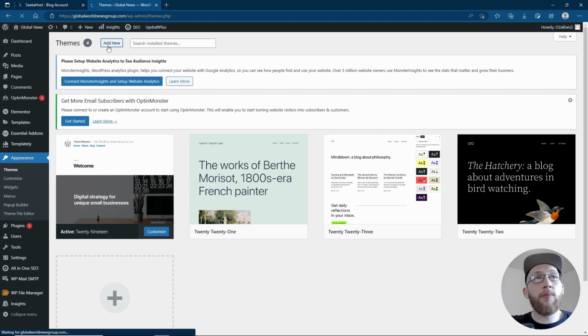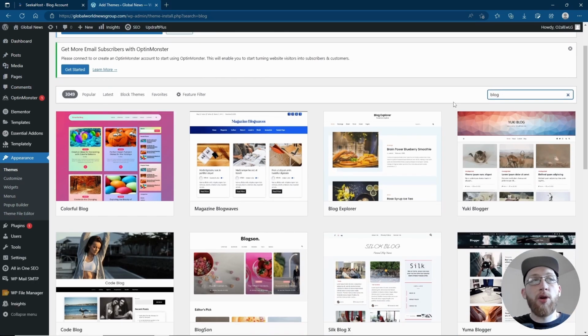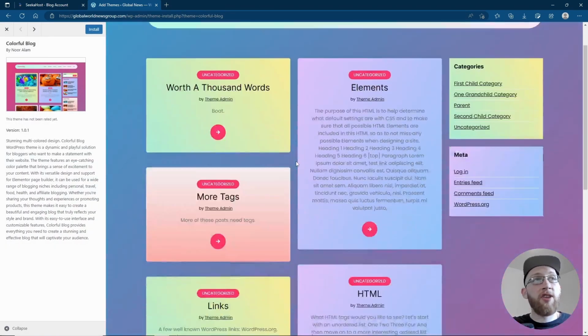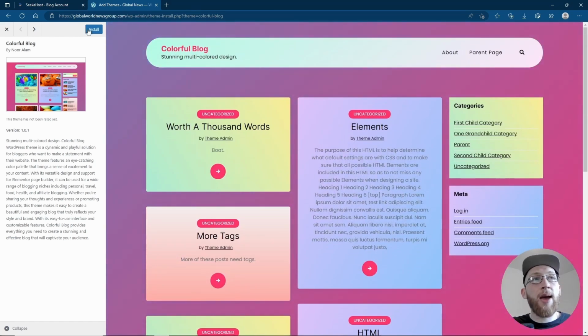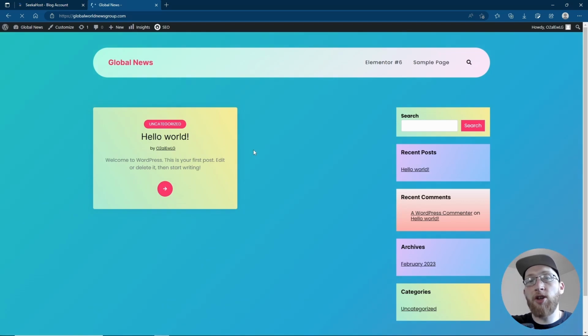However, you can go along the top, press Add New, and we can search for a brand new theme that will suit you. So for instance, I'm just going to search blog and I'm going to find one that really suits me. Let's say I like this one right here. You can check it out, see if it's going to suit your blog version, and then if you are happy, go ahead and install. I'm just going to install this just for an example here, because you can see that I'm looking for a blog. This has all my categories and it's showing categories of blogs and tags. Now if I go back to my homepage, you're going to see that everything looks a little bit different because it's now to do with the theme.